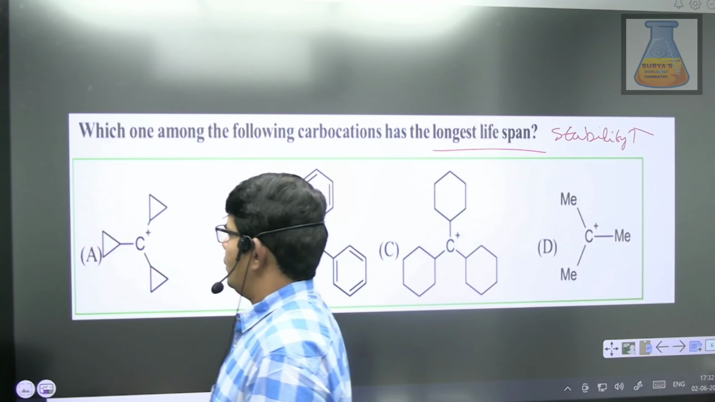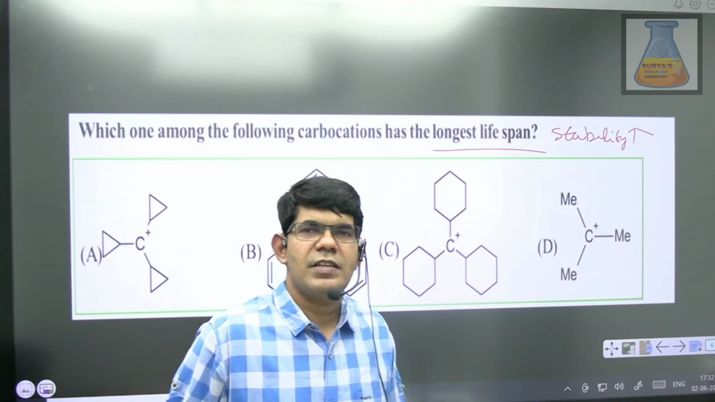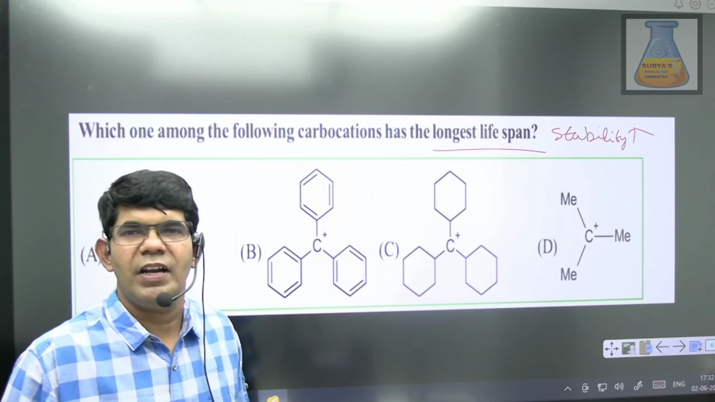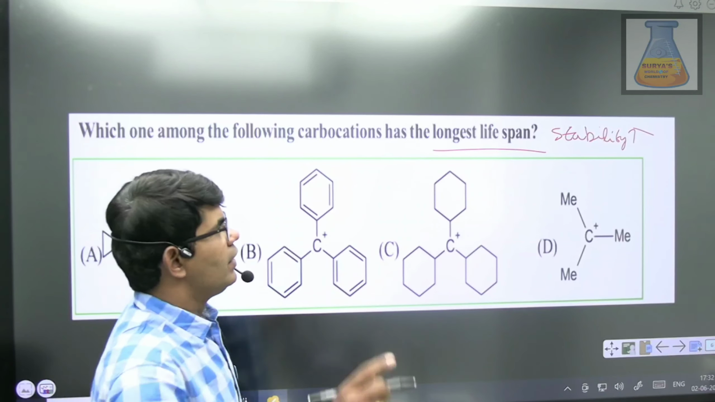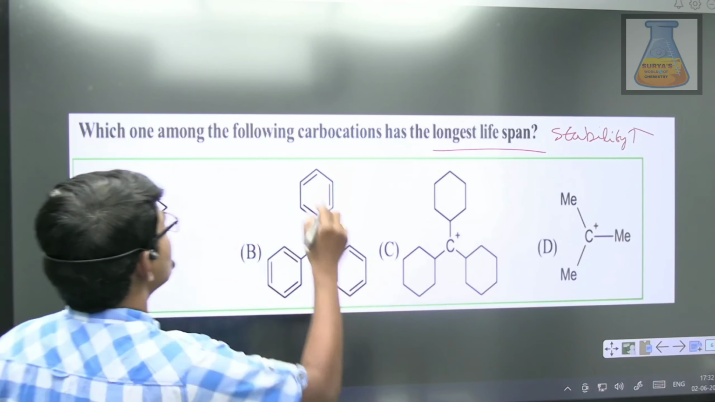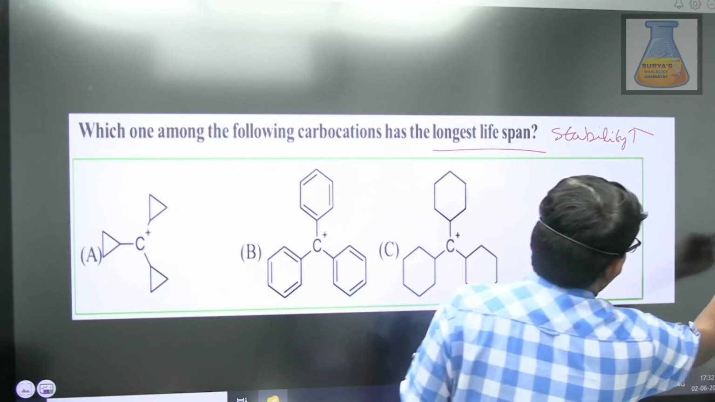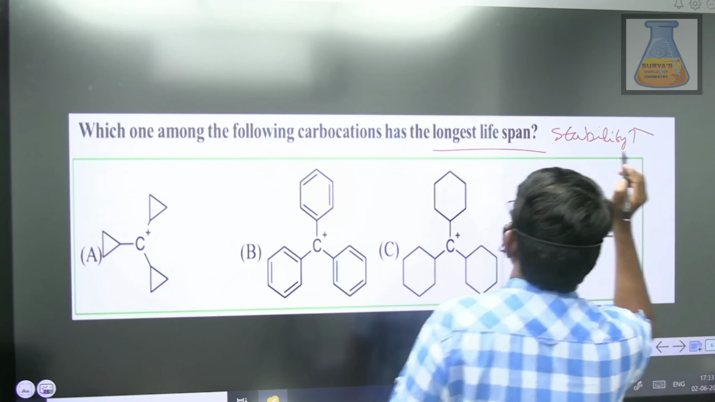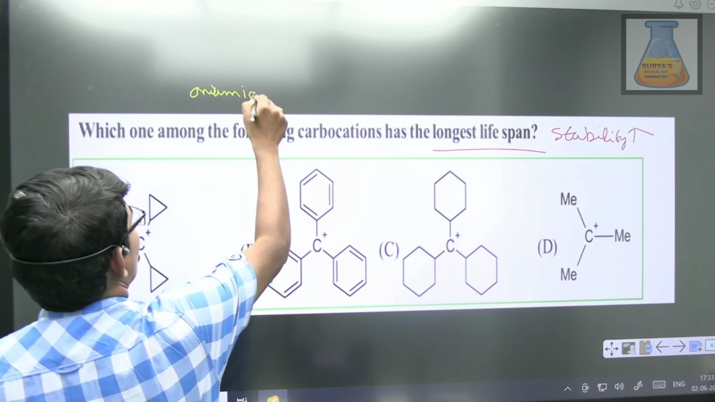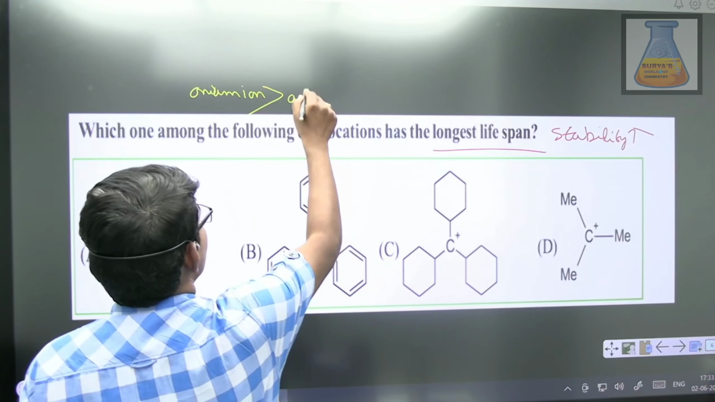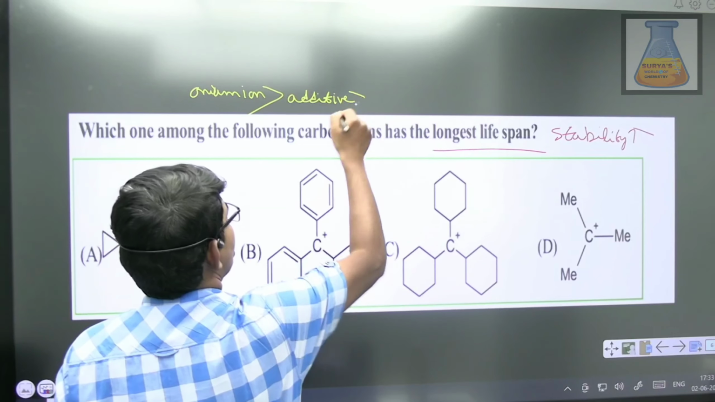In the first option, we have tricyclopropyl methyl carbocation. This tricyclopropyl methyl carbocation stability stands out, students. Whenever you compare carbocation stability, as in the first question I told you, first will be onium ion stability. After onium ion, then it is additive effect. After additive, then it is scrambling.